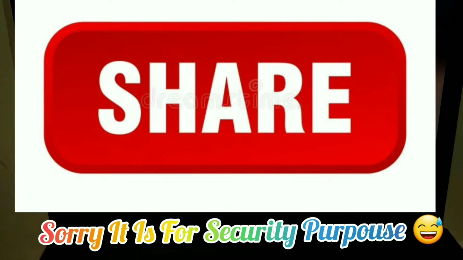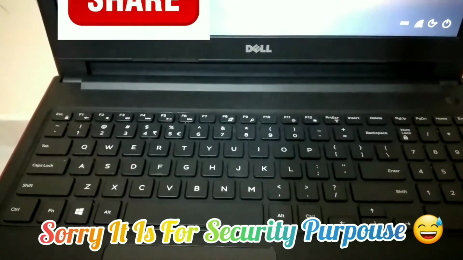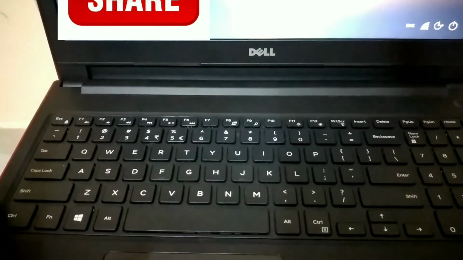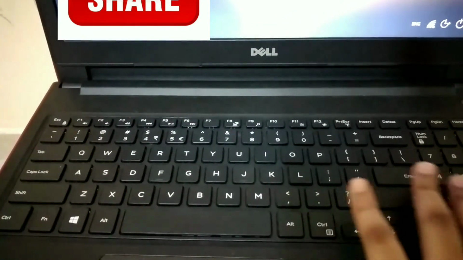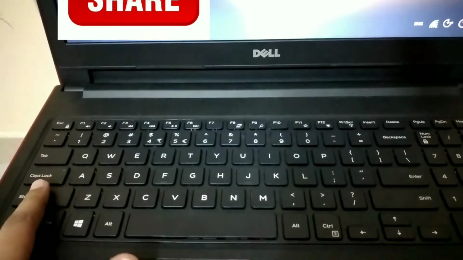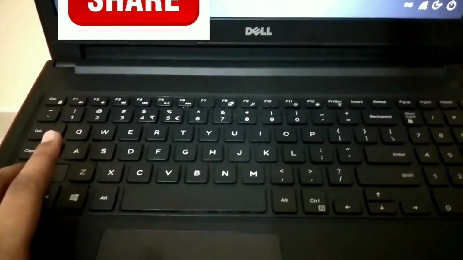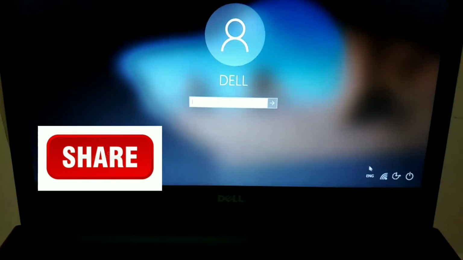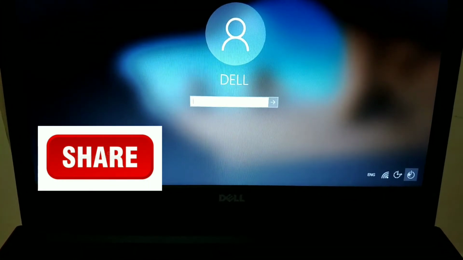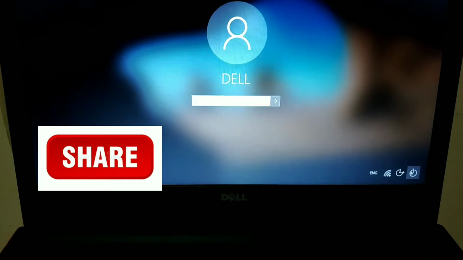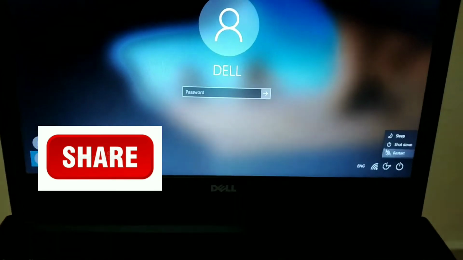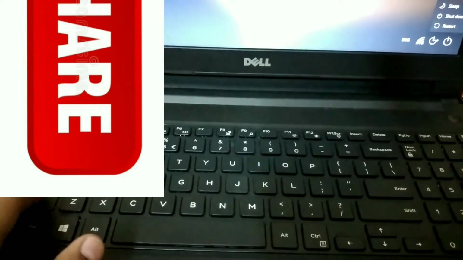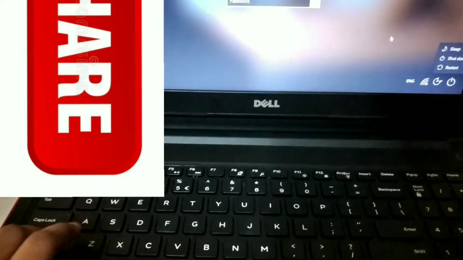Now the first thing you should do is on the keyboard of your PC, just press shift. Okay, this side or either this side, it does not matter, any one side. Now while you press shift, on the screen, go to the start button. You can see this button, right? So just click there and make sure that you are still pressing the shift button. Do not leave the shift button.